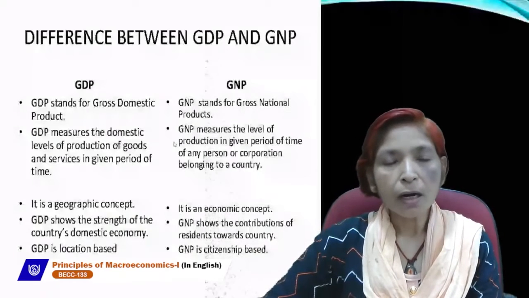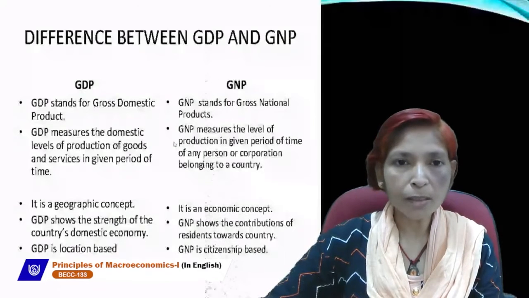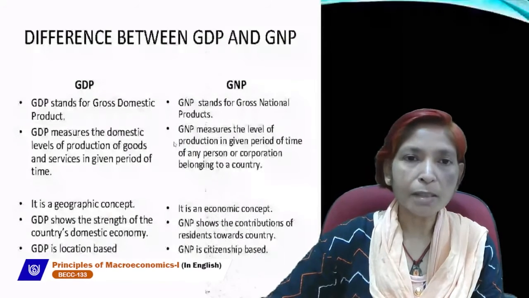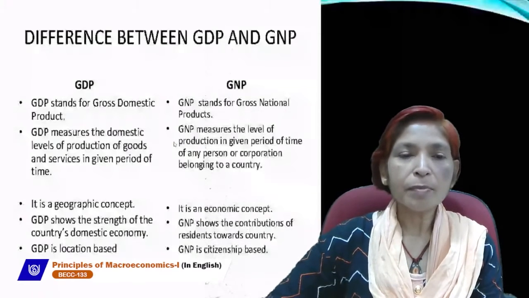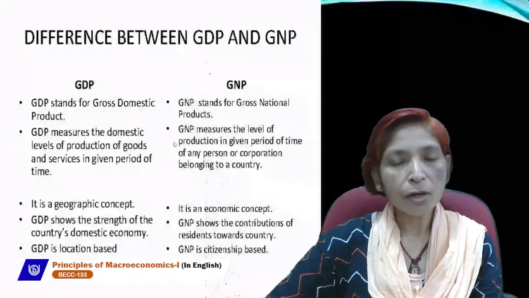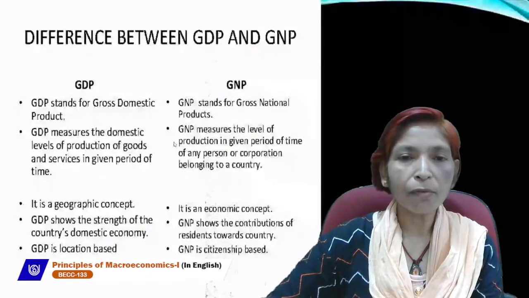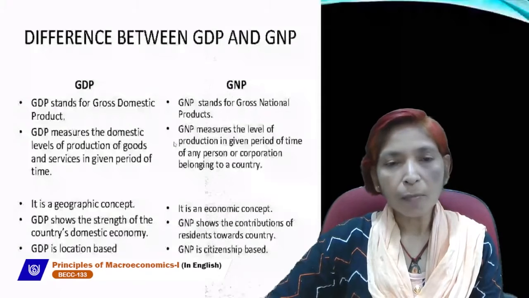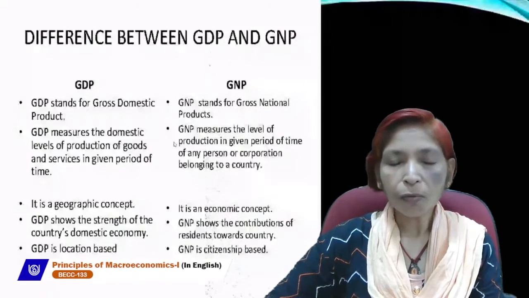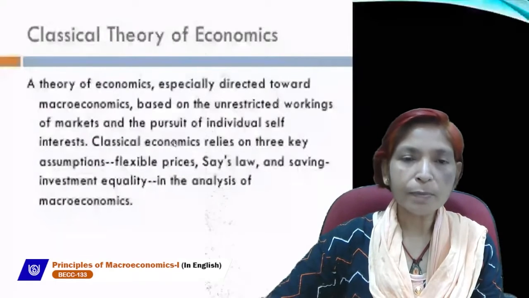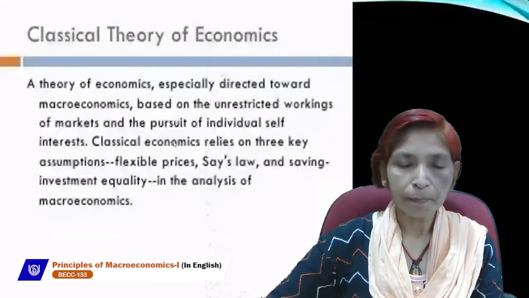Next is the classical theory of economics. Classical economists are known as Adam Smith. Adam Smith is the father of economics, who gave economics in 1776. Firstly, Adam Smith defined economics, and he said that economics is a science of wealth. In economics, we study money. What is money? How can we earn money? How can we spend money? All these concepts are related with economics.